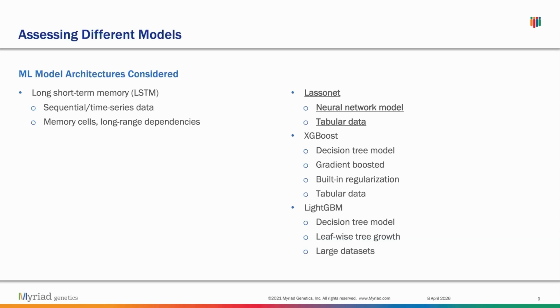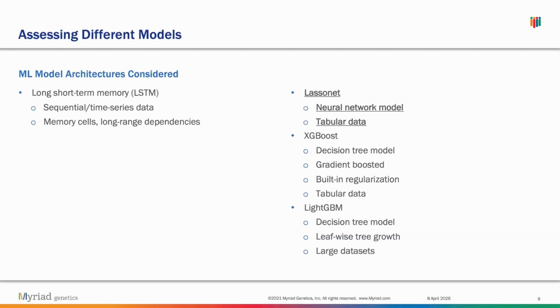However, looking at the data set myself, a lot of it was basically a large CSV spreadsheet with a bunch of decimals in it. So it didn't really match the sequential nature of the data that LSTM was suited for. So we decided to explore other options, which you can see on the right. There are 3 more architectures that we considered.